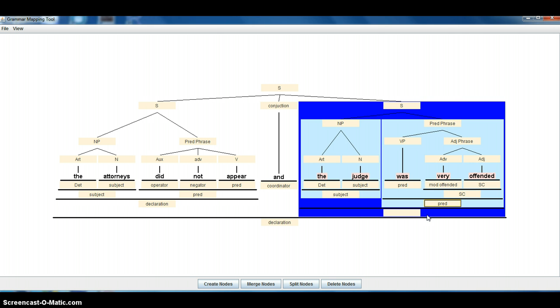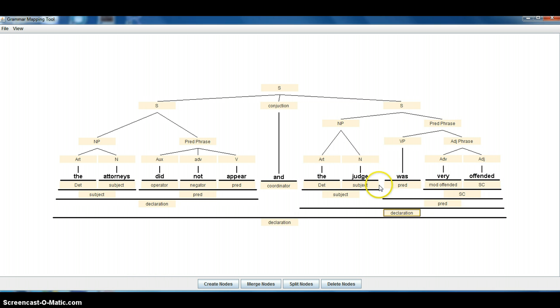Okay, and then see this declaration here, the subject was very offended, that's another declaration. So notice that we have two declarations within declarations, and it's all good. So we are done.